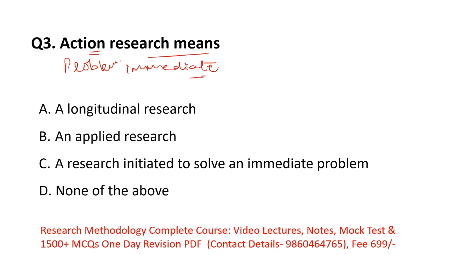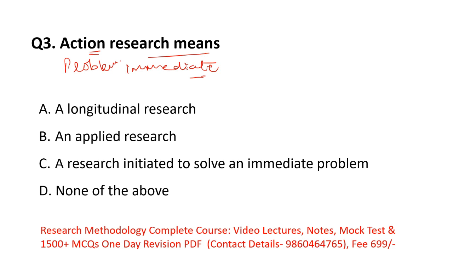In action research, the researcher always solves a problem which is an immediate problem. It should not be a very time-taking problem which takes 2 to 4 days. No, an immediate problem. So action research means the researcher solves an immediate problem.